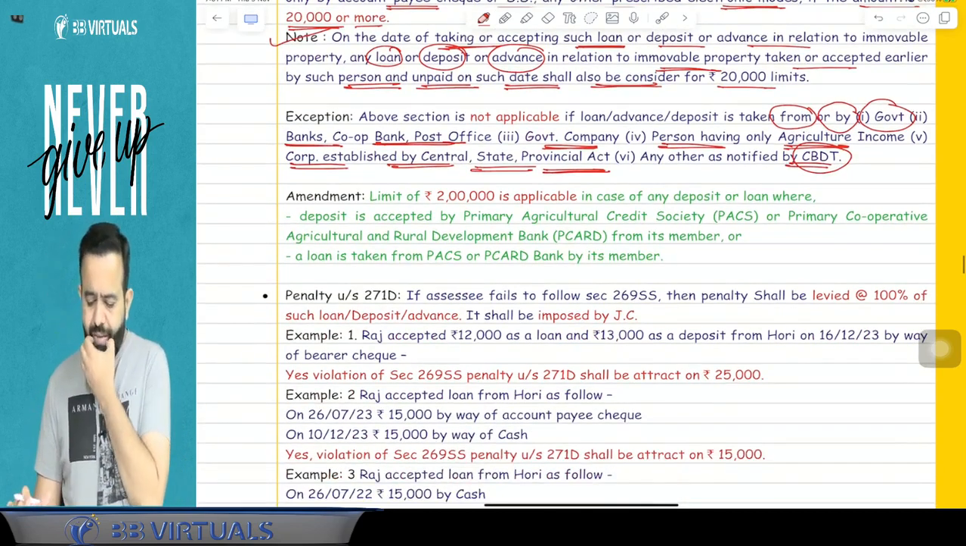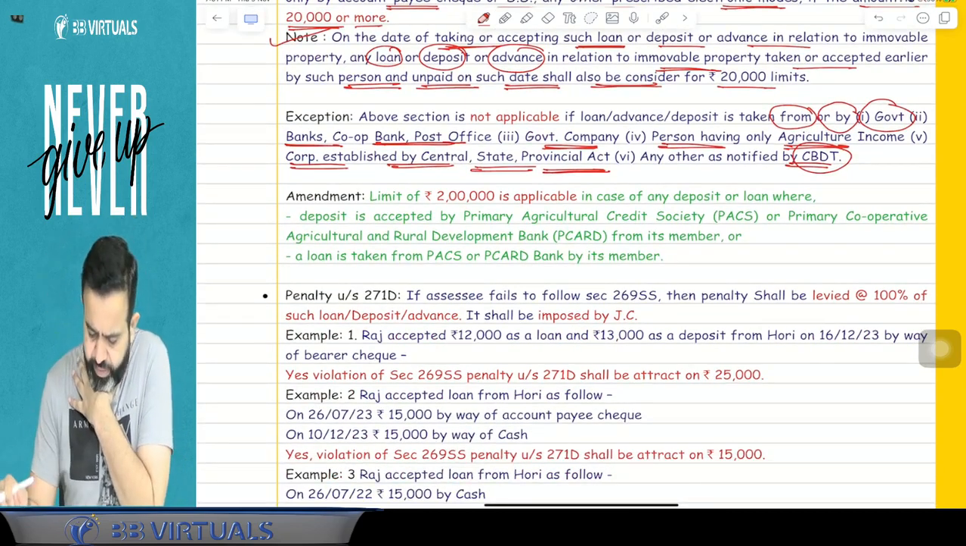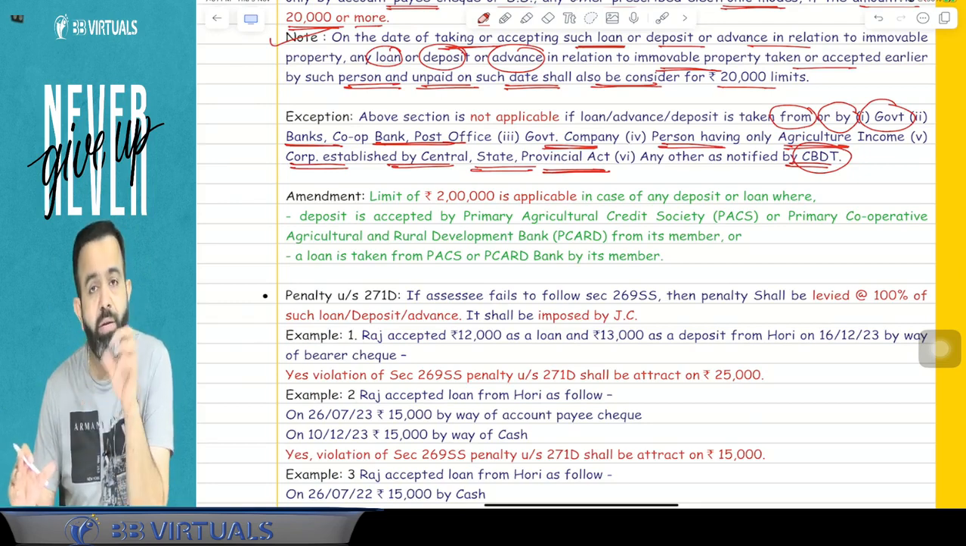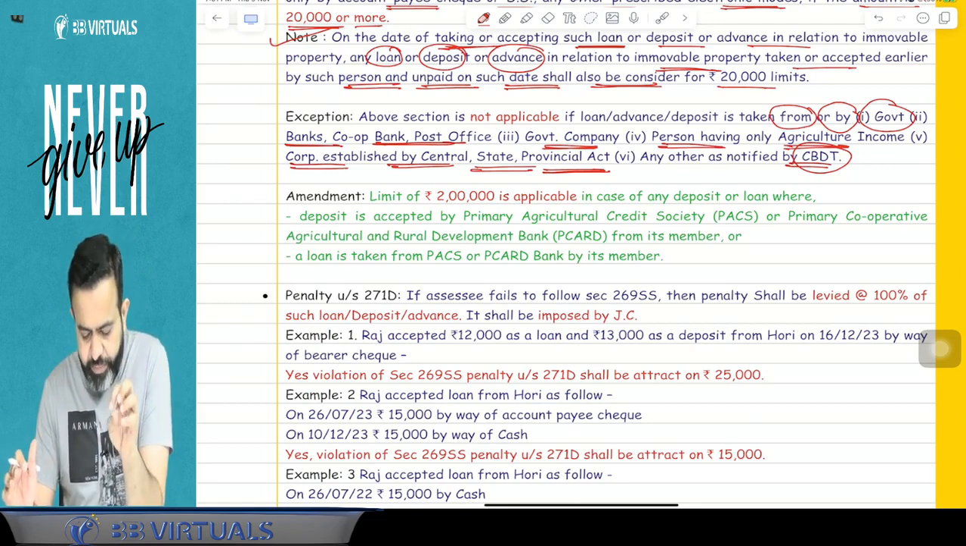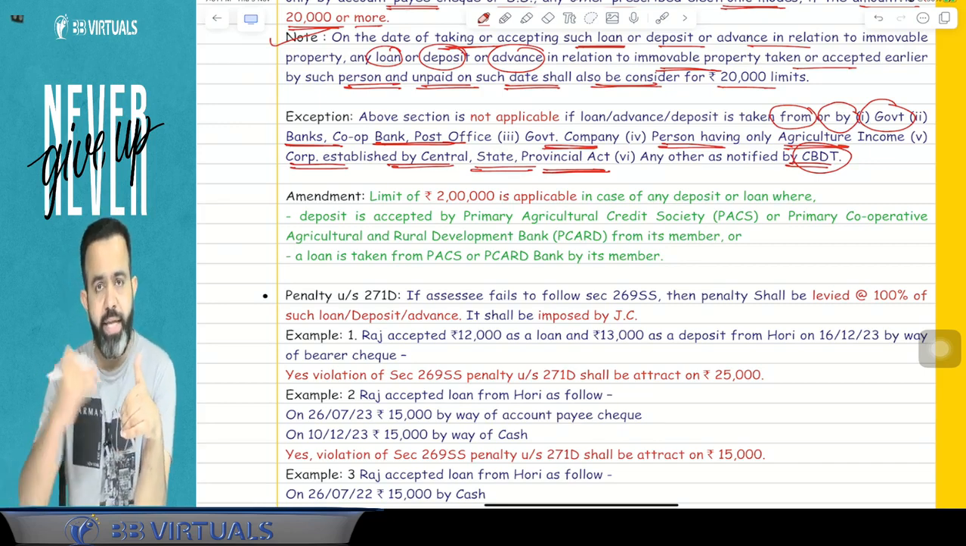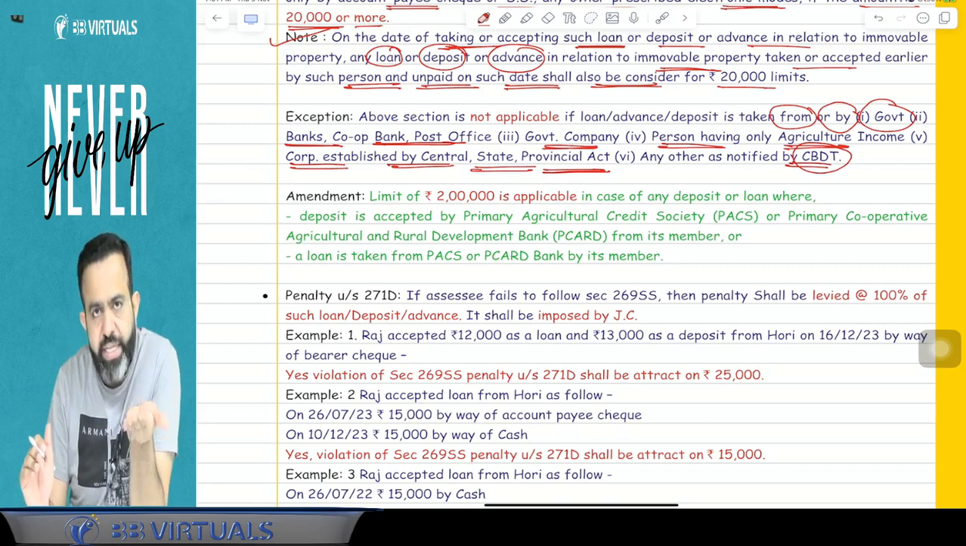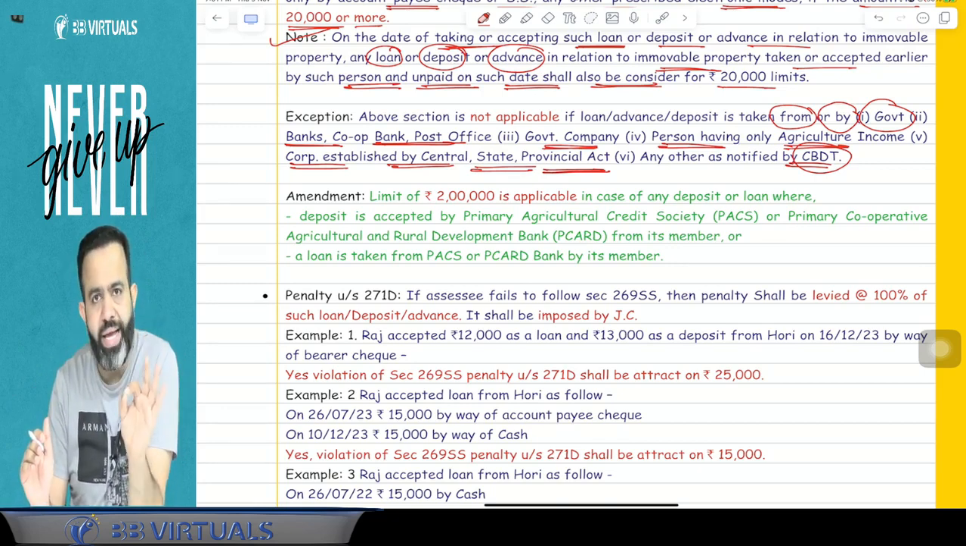Now guys, in small villages there are primary agriculture credit societies or primary cooperative agriculture and rural development banks. So here, if a loan or deposit is taken from or by that society, then this limit will be 2 lakh instead of 20,000. That is one amendment from this year.